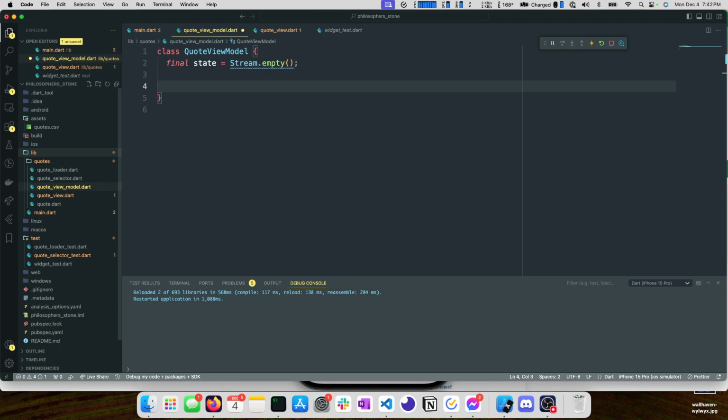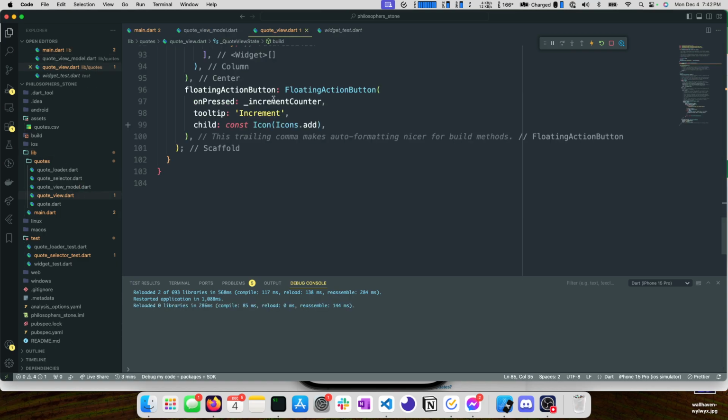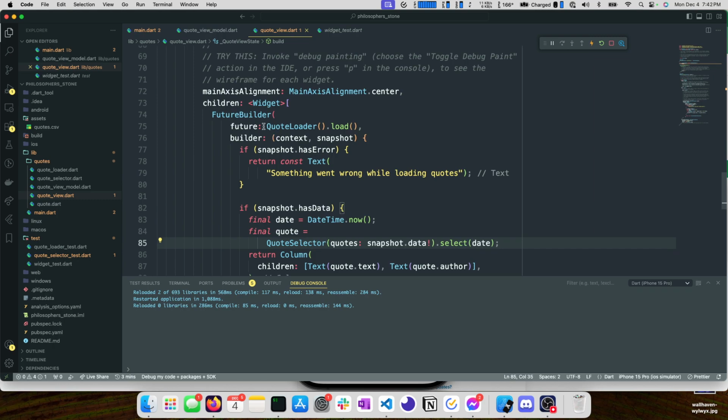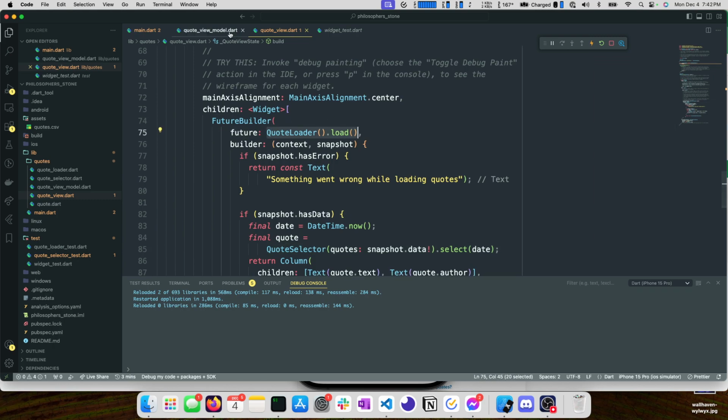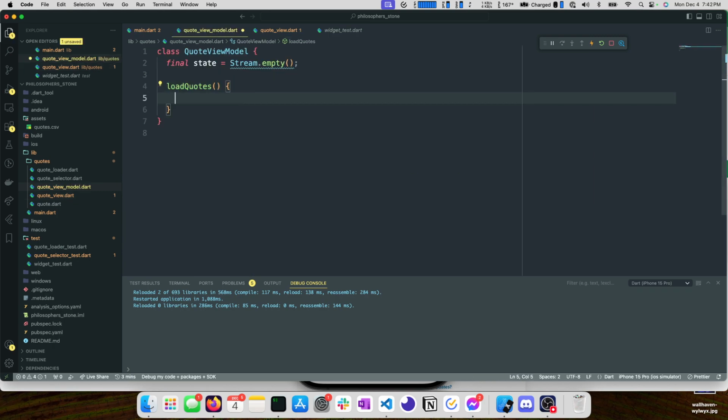So now we want to have a view model function called load quotes. And we want to do a couple different things. We're going to reference our quote view because we want to call quote loader.load. I just copied that, I didn't cut it. We'll come back to that in a minute.